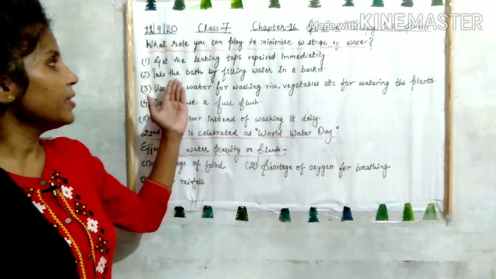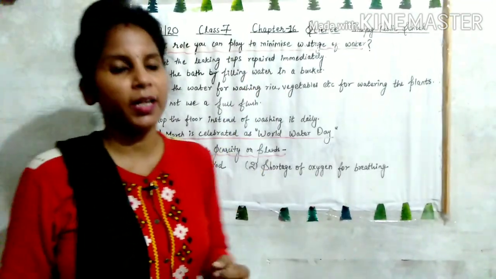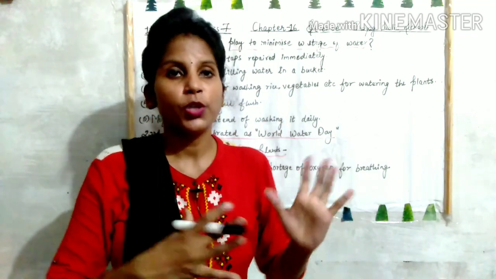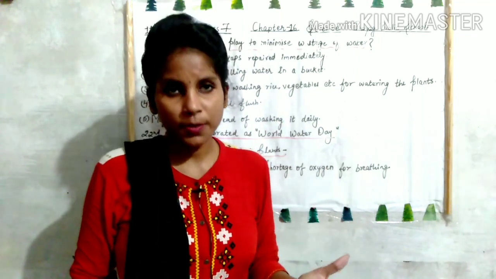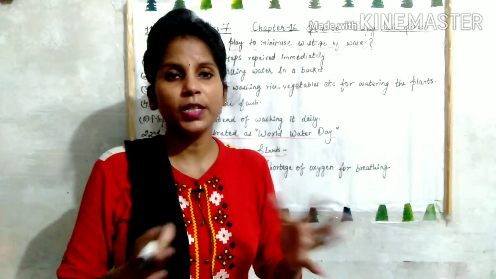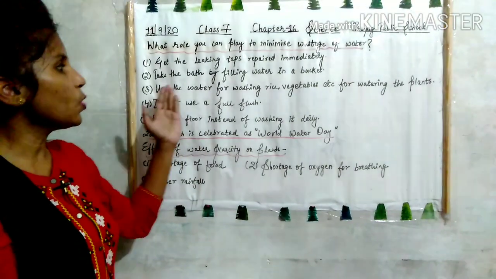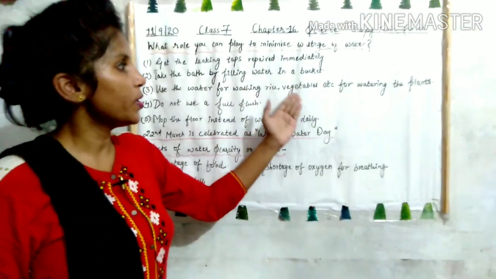Then take the bath by filling water in a bucket. Instead of taking bath under a running tap, you can use a bucket to take a bath. This will avoid the wastage of water. Then use the water for washing rice, vegetables, etc.